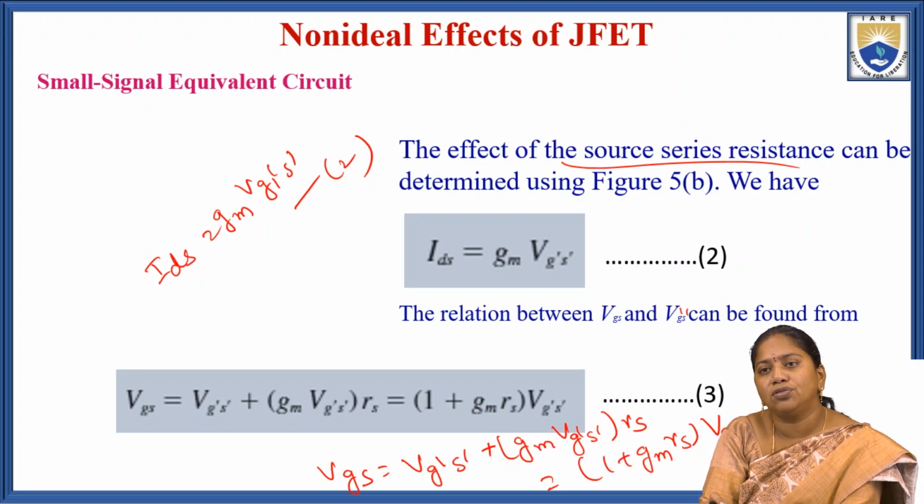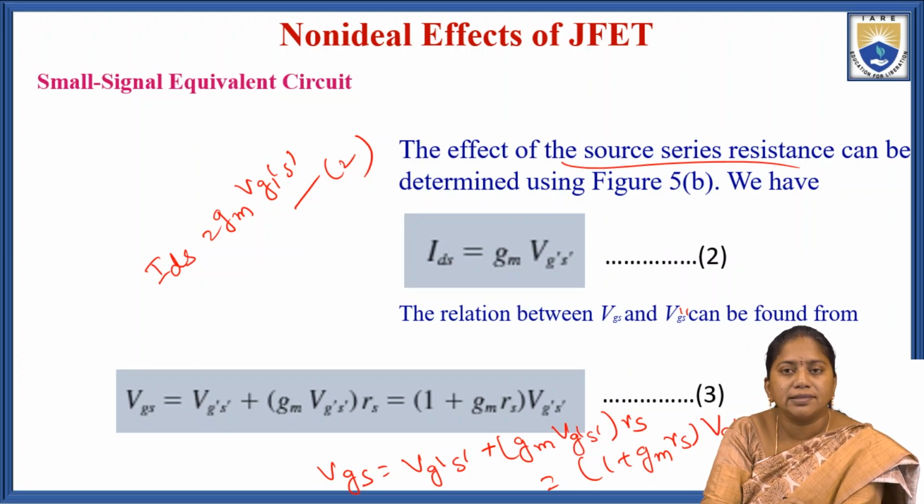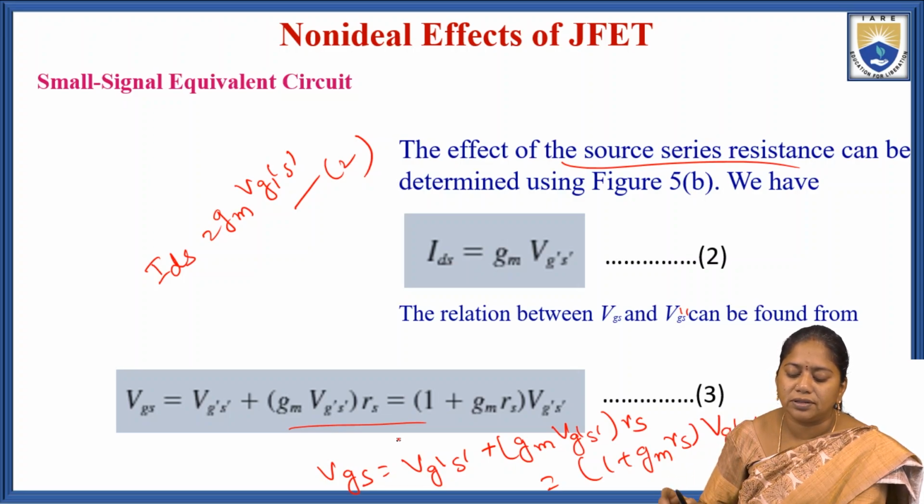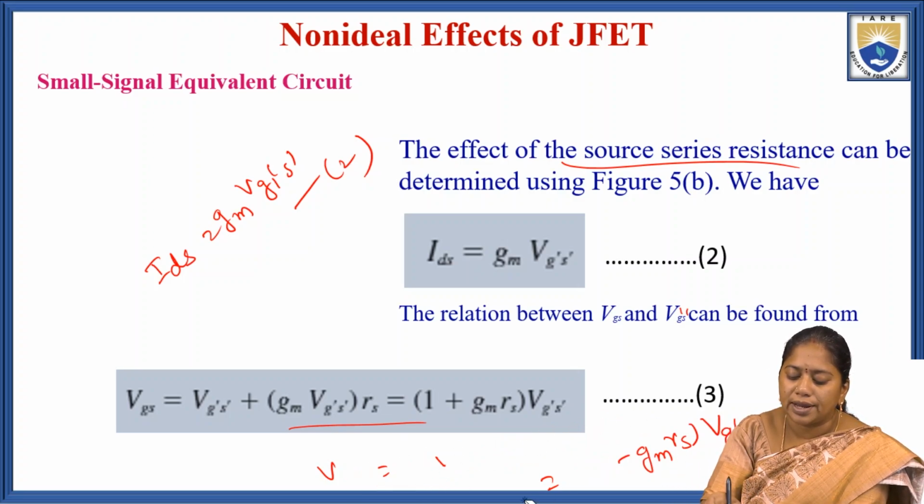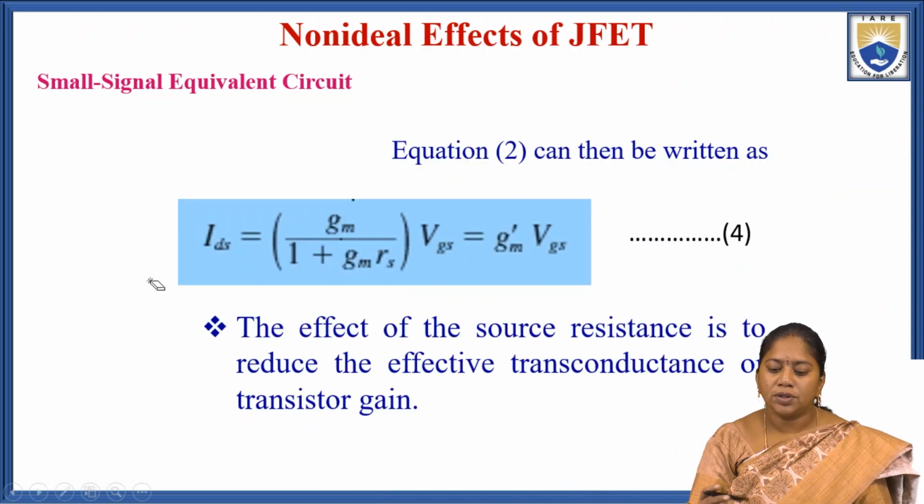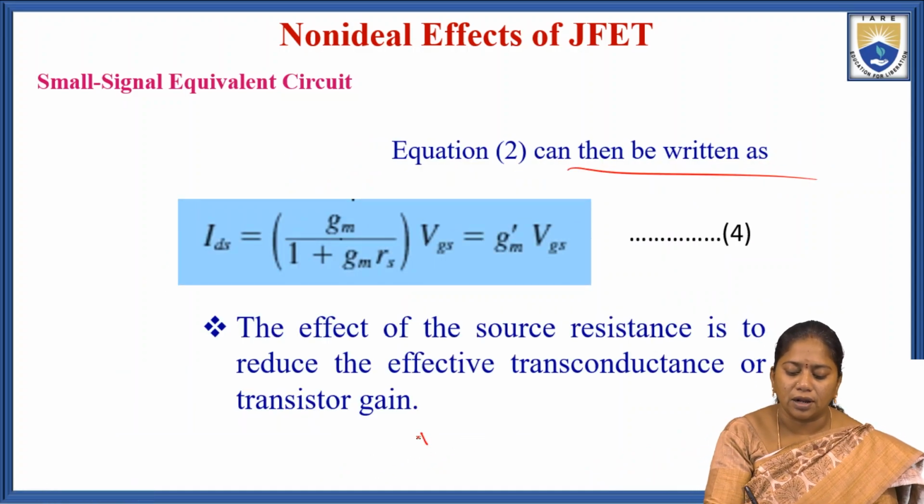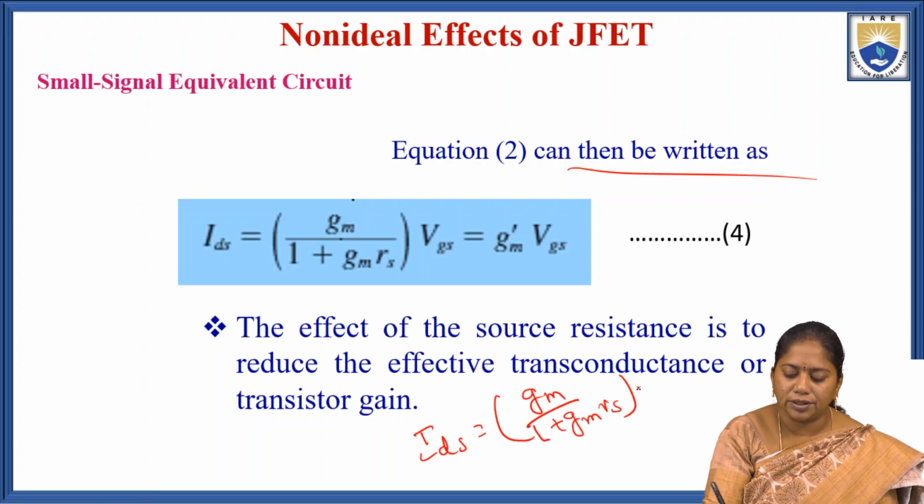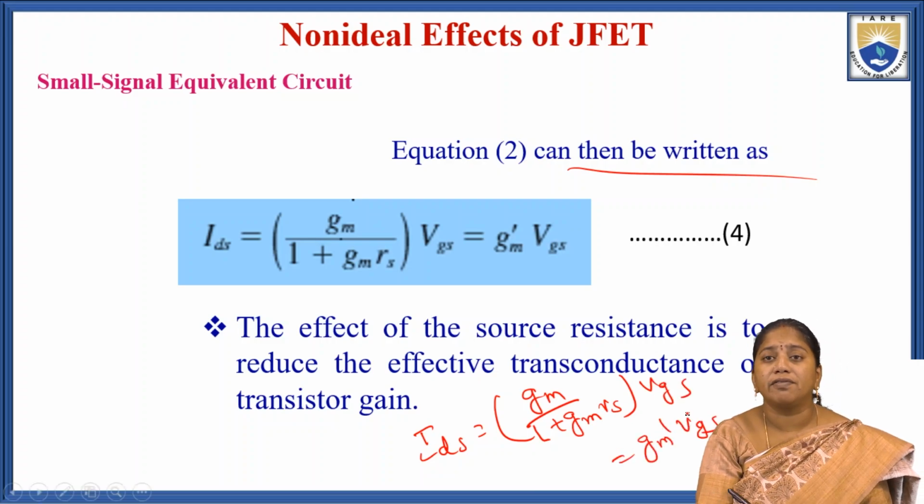VGS means the gate to source voltage, and VG dash S dash means the internal gate to source voltage. The relation is VGS equal to VG dash S dash plus GM VG dash S dash into RS, that equals 1 plus GM RS into VG dash S dash. That is equation 3. So equation 2 can be written as IDS equal to GM divided by 1 plus GM RS into VGS, equal to GM dash into VGS. That is equation 4.